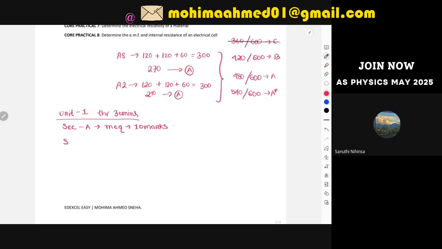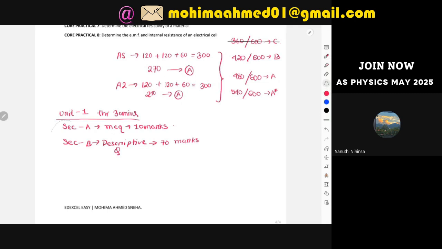Then you have section B. Section B is your descriptive questions: all the theoretical questions, all the big maths, all those things are going to be a part of section B. So these are descriptive questions. And for these, as I already said, the total mark was 80. 10 marks are coming from MCQs, so over here we're going to get 70 marks.